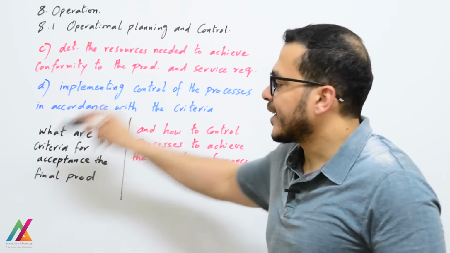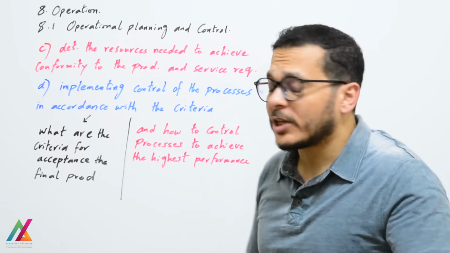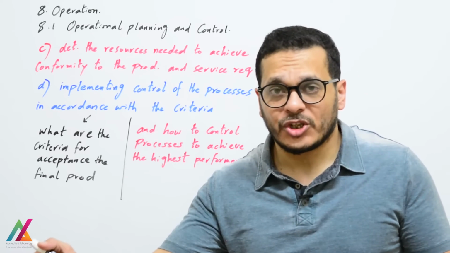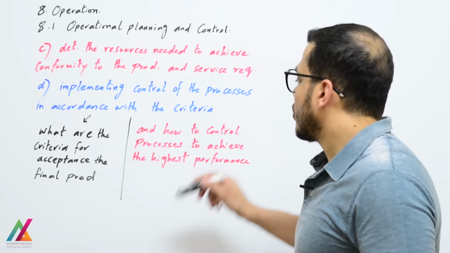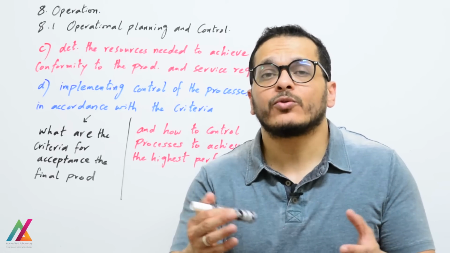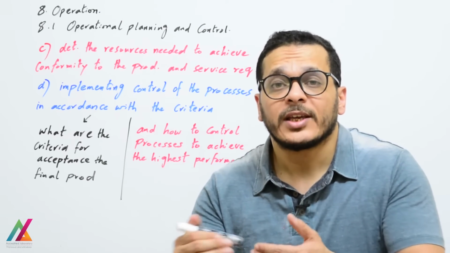So what are the criteria for acceptance of the final product, and how to control each process in the process approach to achieve the highest performance and get at the end the highest quality of your product or service provided to the customer.